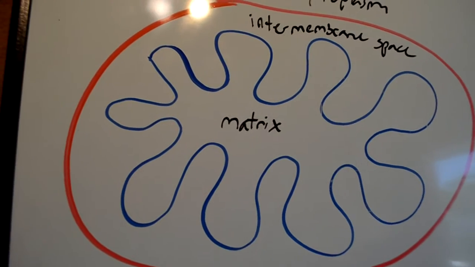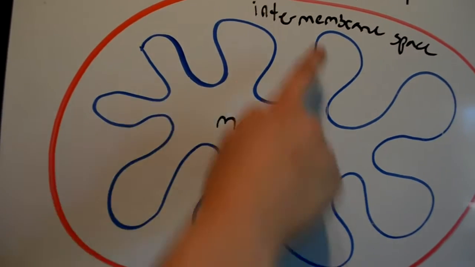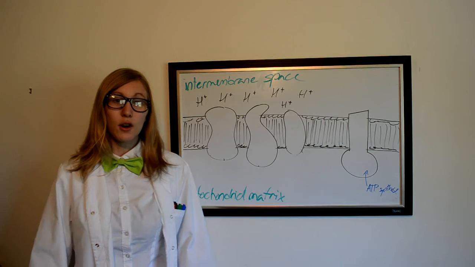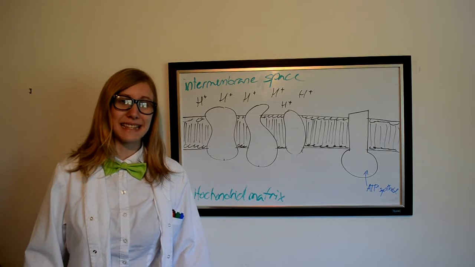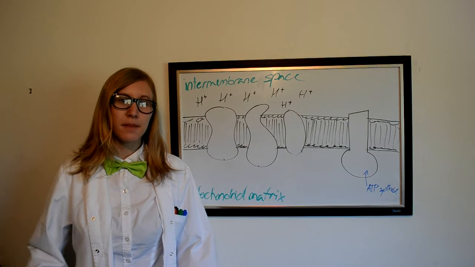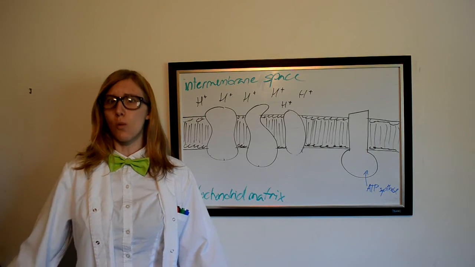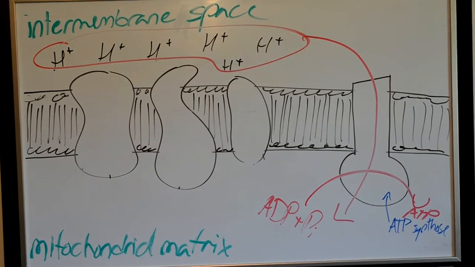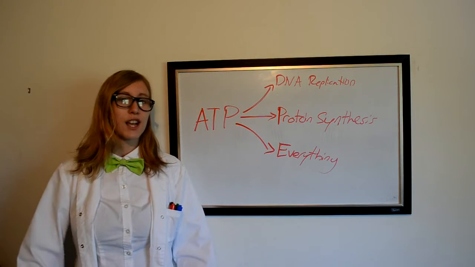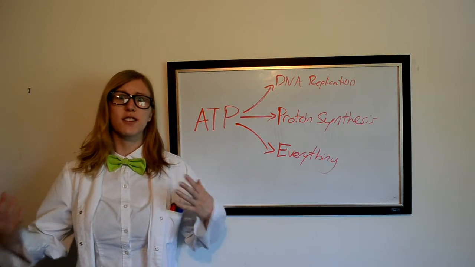This creates a chemical gradient which draws H+ ions from the intermembrane space back into the matrix. They don't pass through the membrane, so they pass through ATP synthase, which synthesizes ATP. The 2 electrons come together with oxygen and 2 hydrogens to form water. Yeah, pretty much that. That ATP is used for DNA replication, protein synthesis, and pretty much everything.